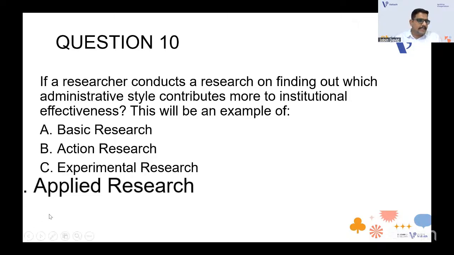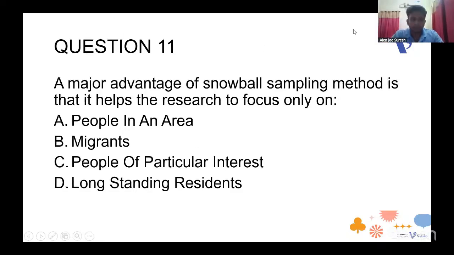That is correct. Many correct answers in the YouTube chat also I can see. Question number 11. A major advantage of the snowball sampling method is that it helps the researcher to focus only on people in an area, migrants, people of particular interest, or long-standing residents. So what do you think the answer will be, Alan? I guess it's people of particular interest. Yeah, people in an area you can eliminate, and long-standing residents also you can eliminate.